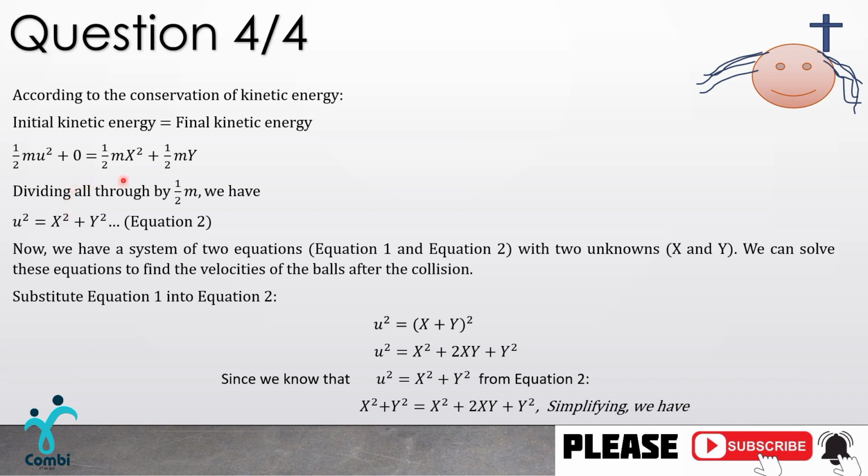So half m x squared divided by half m, we have just our x squared, and here half m y squared divided by half m, we have just our y squared. So we have equation 2 here, and good. We have just deduced our equation 2.